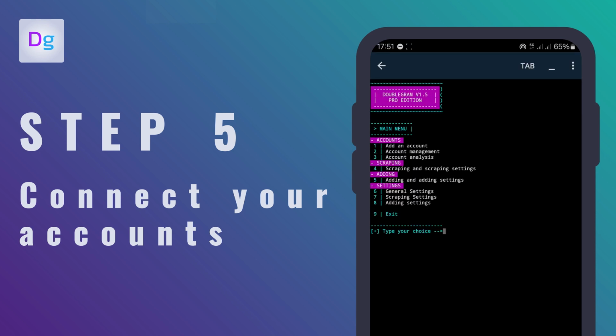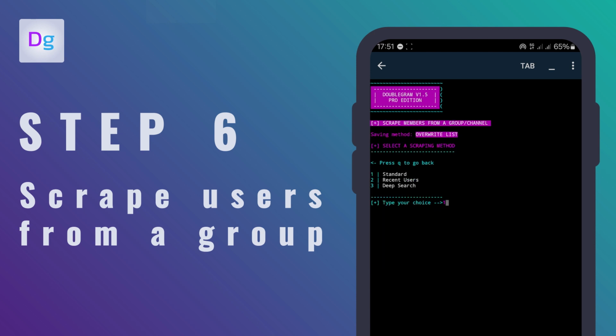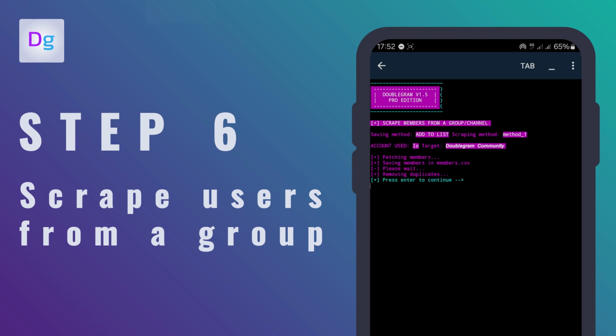Once you have connected one or more Telegram accounts, we can retrieve the list of members from a group where our accounts are members. From the main menu, type 4 to open the scraping menu. Then type 1 to create a new member list. For our test, we will use the standard scraping method. Now you will need to select the account with which you want to retrieve the list. In our case, we proceed with the only connected account. Finally, select the group from which you want to retrieve the member list. To retrieve the list, it is necessary that the members are visible to the account you have selected.